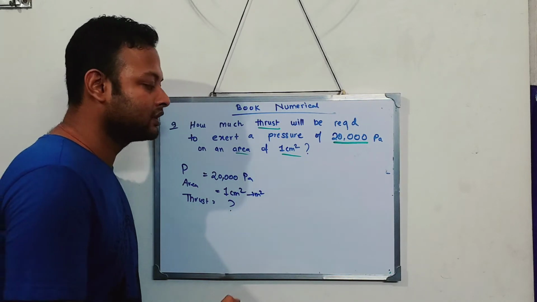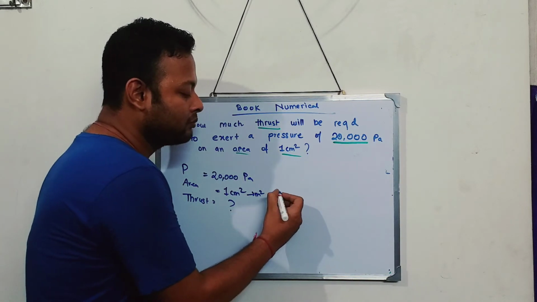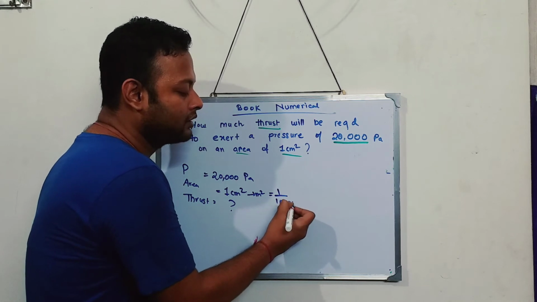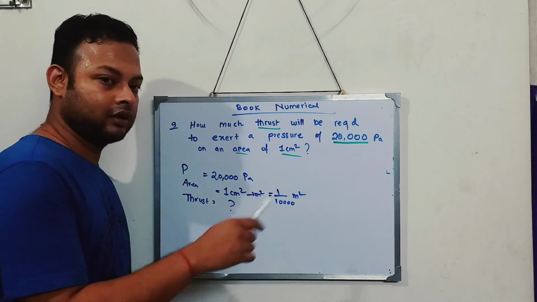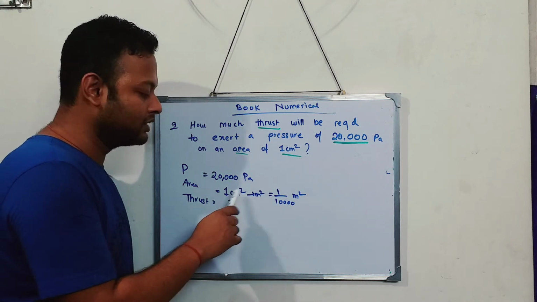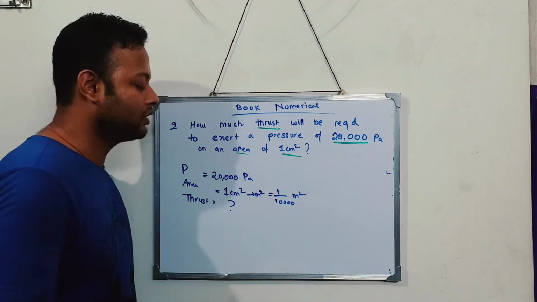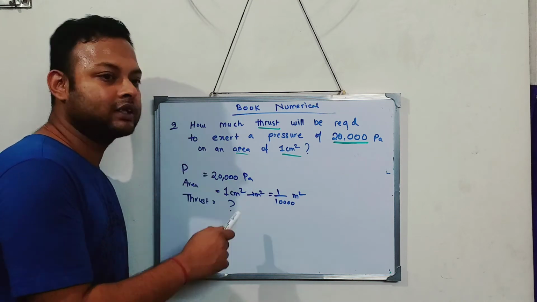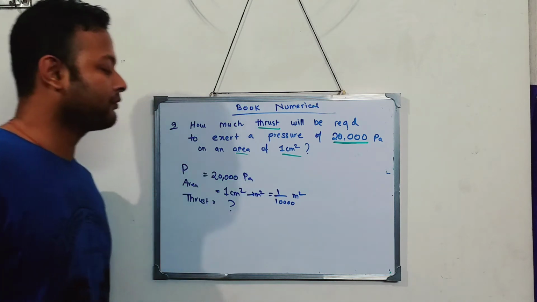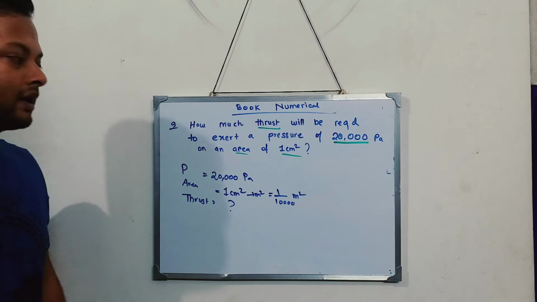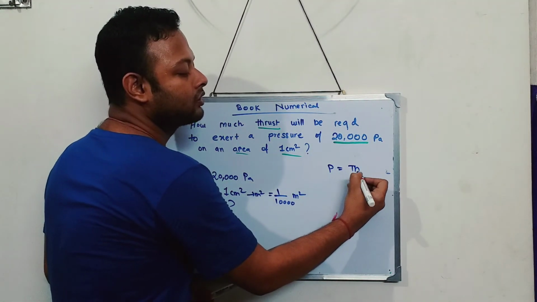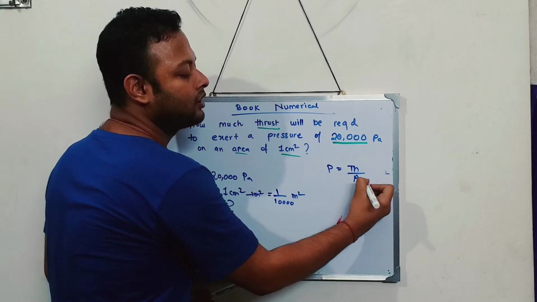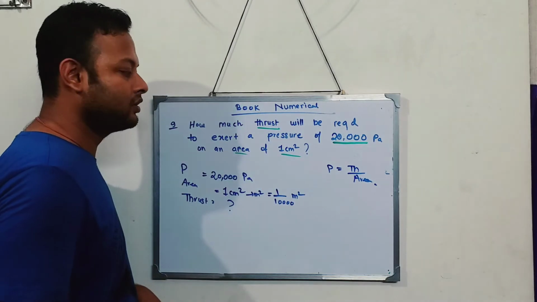I know the basic relation that 1 centimeter square is nothing but 1 by 10,000 meter square. So this is the general relationship. Since the question was given about 1 centimeter square, this is the meter square. Now how much is the thrust acting? So I'll use the formula. Pressure is equal to thrust by area.